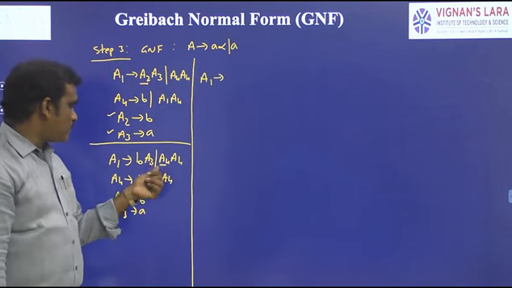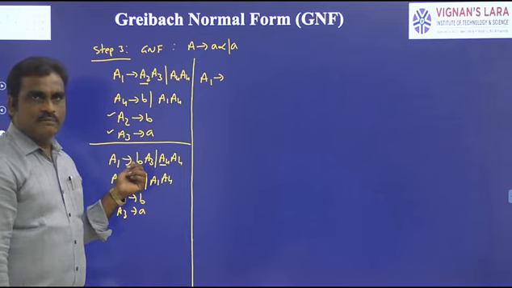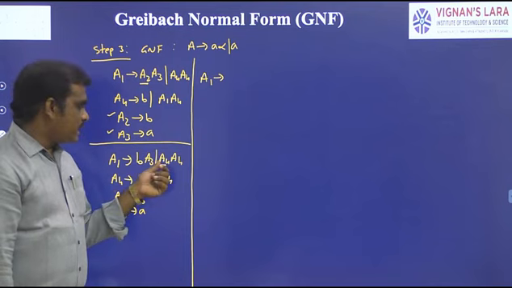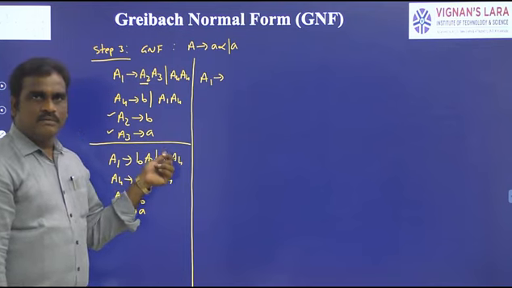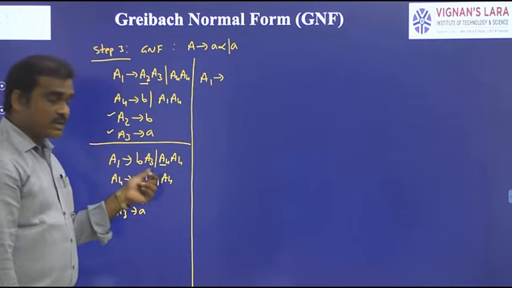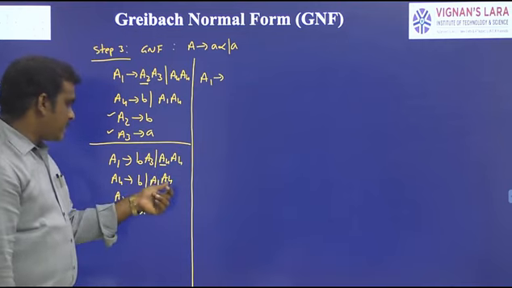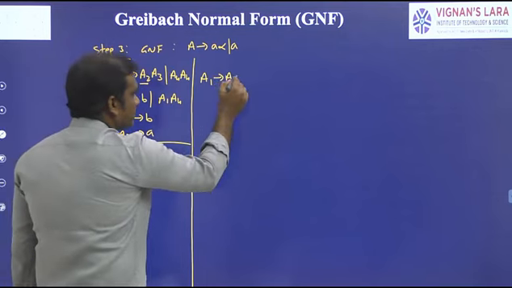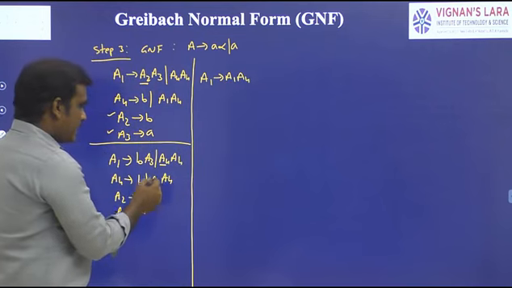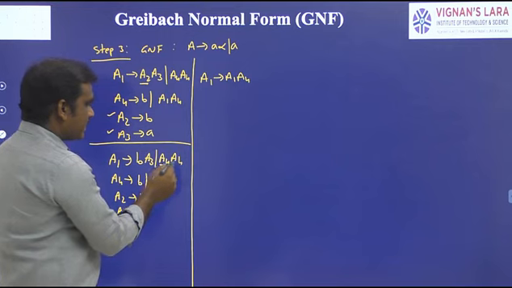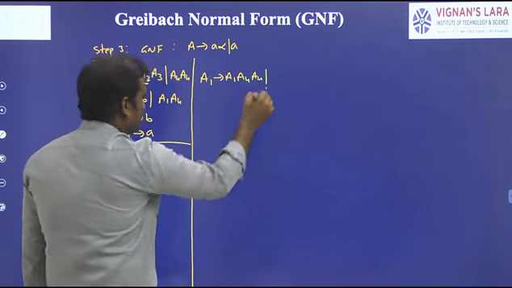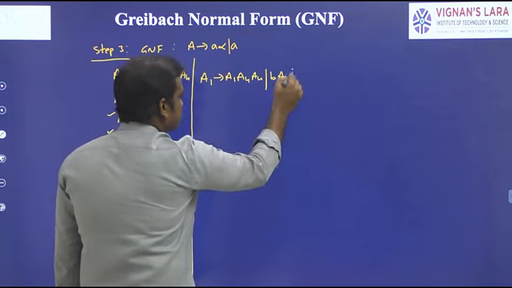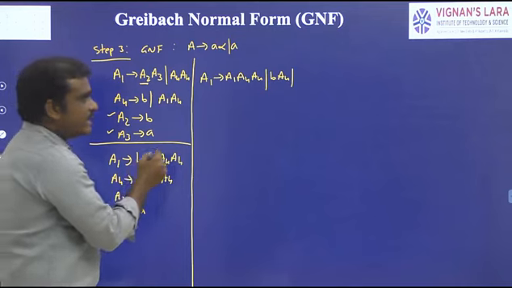Here the condition is 4, 1, because it is a beta form. 4 greater than 1, the condition is true. Once the condition is true, A4 is a variable, and that variable is replaced with its productions. What is A4? A1 A4 and B. So first A4 is replaced with A1 A4. Next, A4 means B followed by A4, so B A4. Now this part is over, and the second part is B A3.